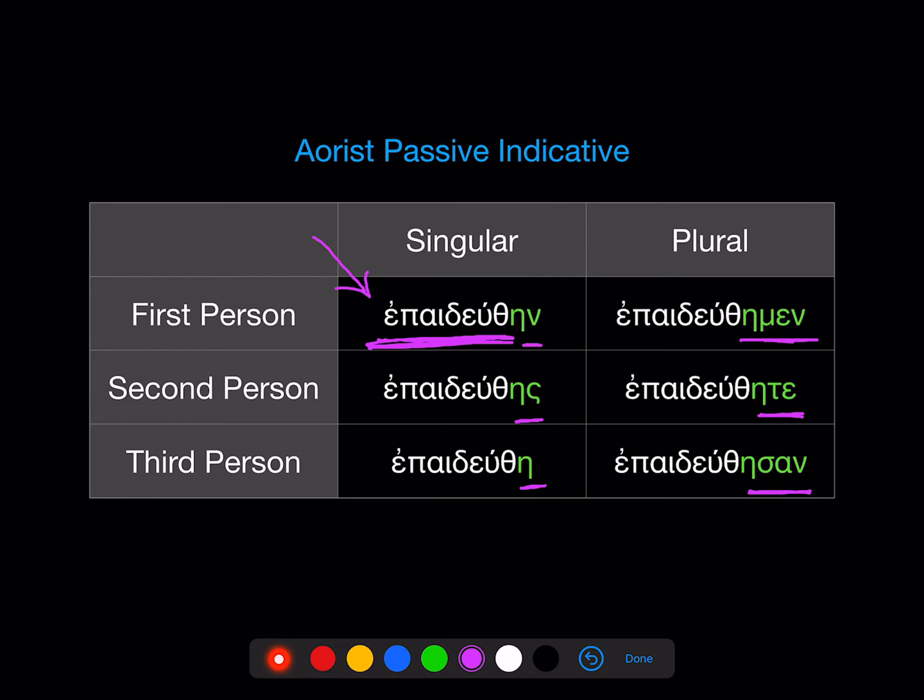It's pretty easy. One thing you're going to note, though, is that these don't look passive. You might have expected that we'd see sort of primary middle-passive endings like we saw with the aorist middle formed off the third principal part. But no, aorist passive endings look active. You only know that these are passive because they're coming from the sixth principal part.